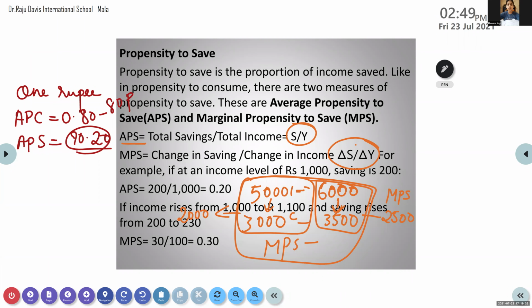So that is delta S. What is delta Y? Change in income. First it was 5000, second it was 6000. So how much changed? 1000. So how to find out MPS? You got delta S and delta Y also. Find out.